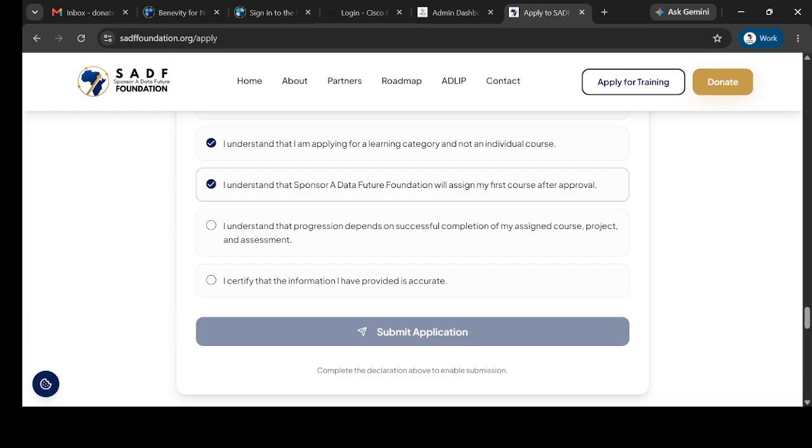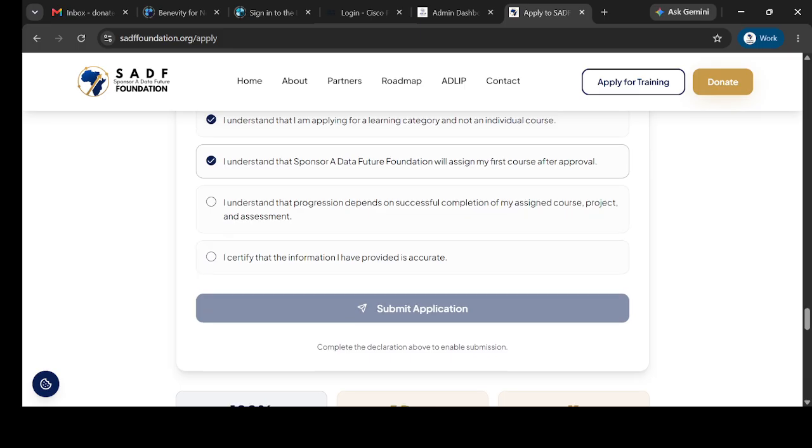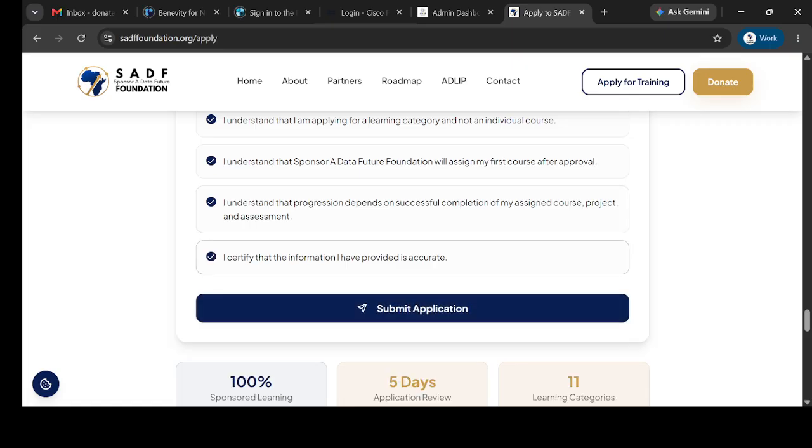The fourth one is, I understand the progression depends on successful completion of my assigned course project and assessment. You don't get a second course if you don't finish the first course. That's what this is telling you. So I'll click check. And the last thing says, I certify that the information I have provided is accurate. You click on check, and once you've checked, you click submit.